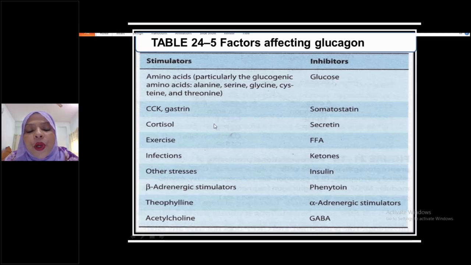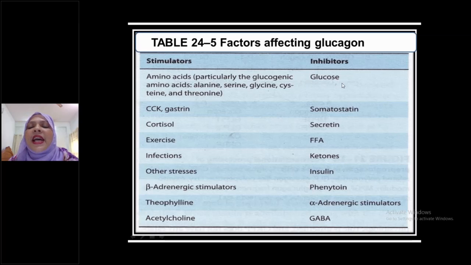But high blood sugar level, that is high blood glucose level, always inhibits glucagon secretion. But low blood glucose level, that is hypoglycemia, stimulates glucagon secretion. Please, everybody, you have to write down this.